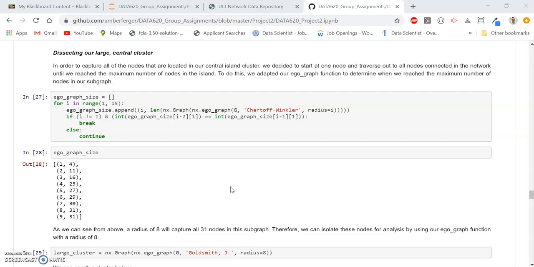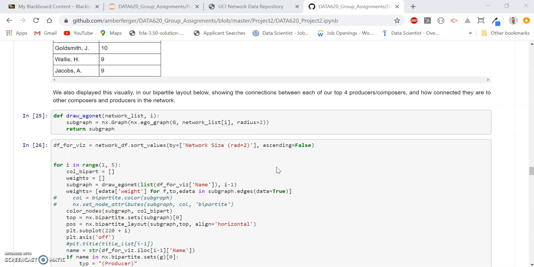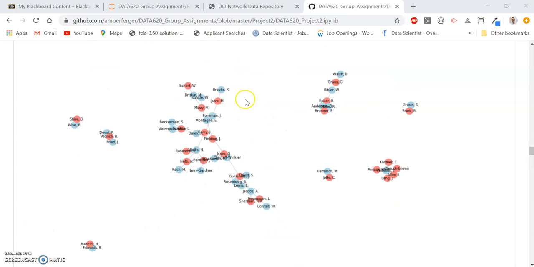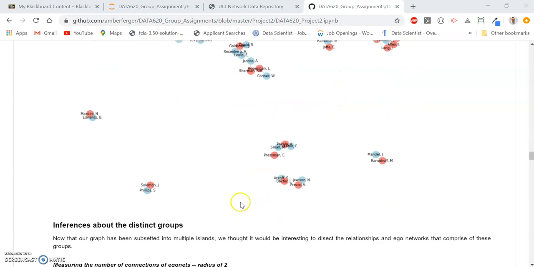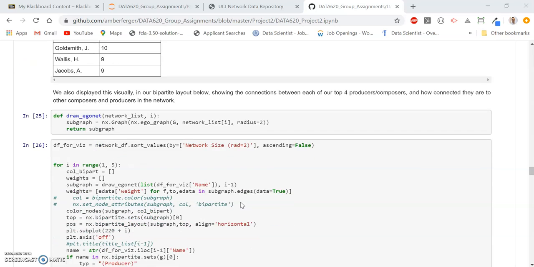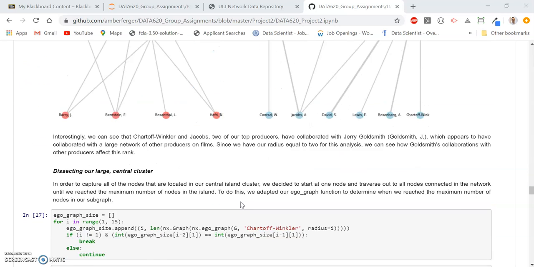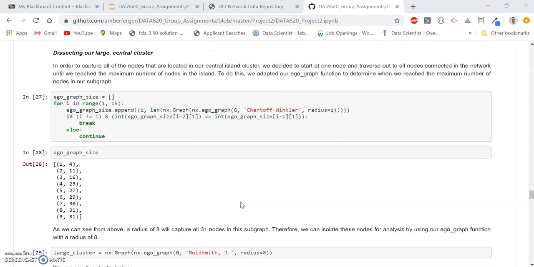As we can see from our initial visualization of our 15 islands, there was one fairly large subnetwork. I'll show you here, and it's this one right here. In order to capture all the nodes of this large subnetwork and do some analysis on it, we created a custom function that started at a central node. We used Schartoff-Winkler's node in this case because it was quite central in the subnetwork, and traversed the connections based on iterating the number of radii to expand outward to.